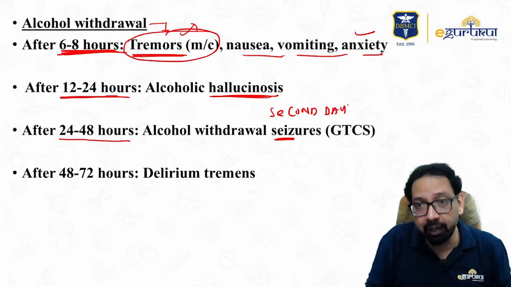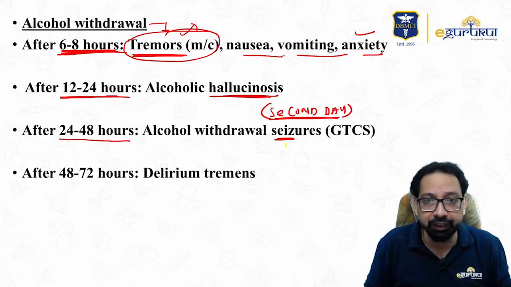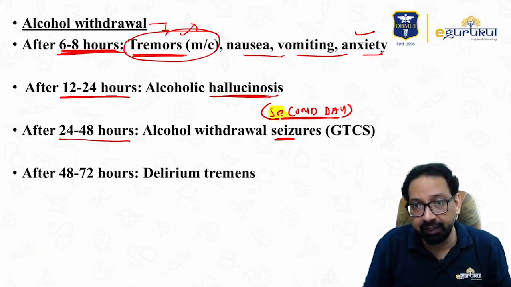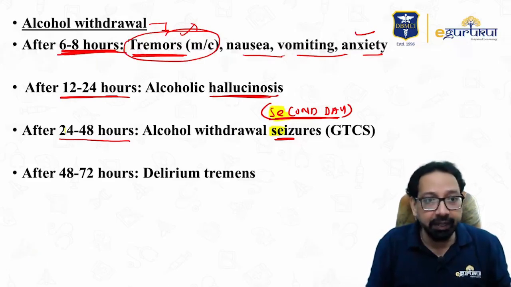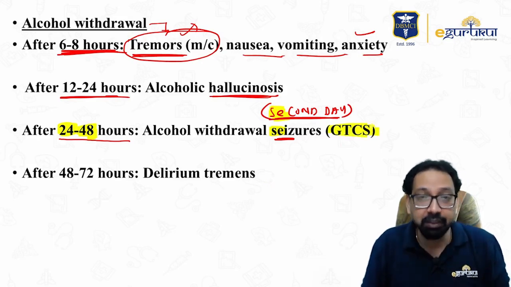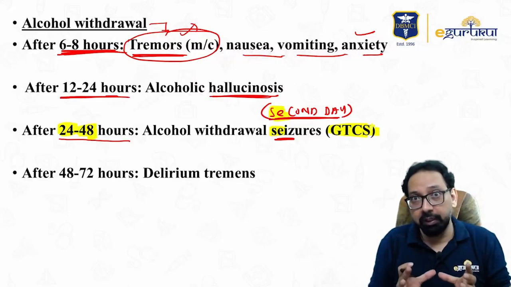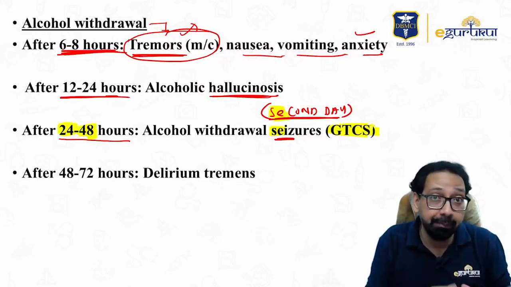Second day. They ask, particularly in MCI, questions on duration. Second day seizure. Second day means between 24 to 48 hours. And these seizures are not partial. These are generalized tonic-clonic seizures and they come in clusters. Clusters means in a short time there are multiple seizures.